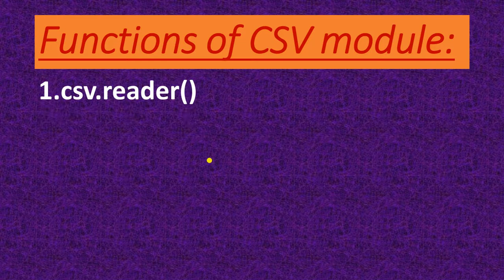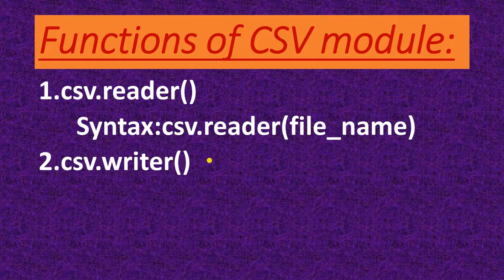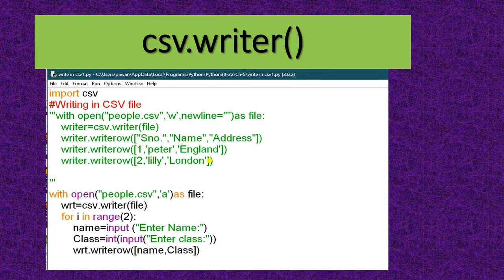Functions of the CSV module: first is csv.reader(file name). Second is csv.writer(file name). So these are the two functions, reader and writer. This is the program for CSV writer. Here I have taken the file people.csv.